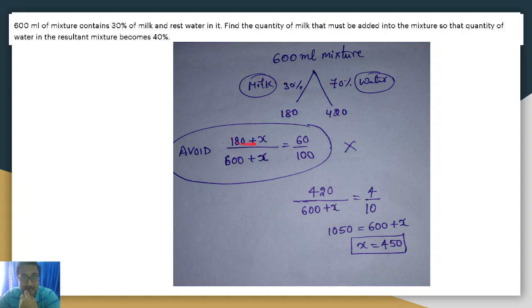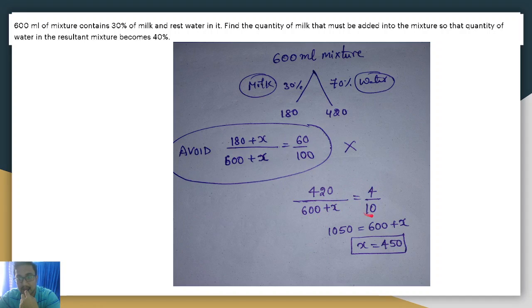Don't go with 180 plus x by 60 plus x by 60. This will complicate it a little more. That means you can save 5 more seconds here by solving from the water side. Water is constant. We did not add any water here. We added only milk. So water is constant, and the total quantity will increase by adding milk.